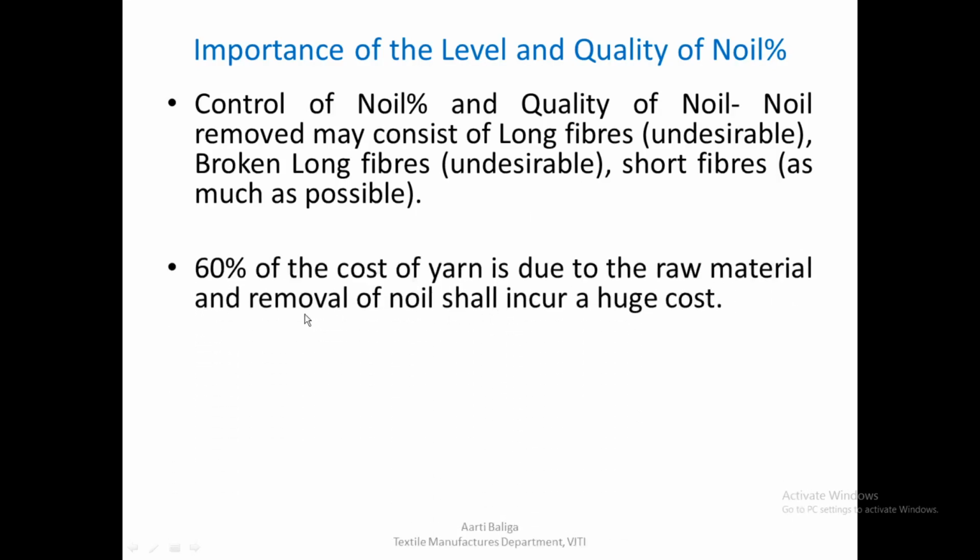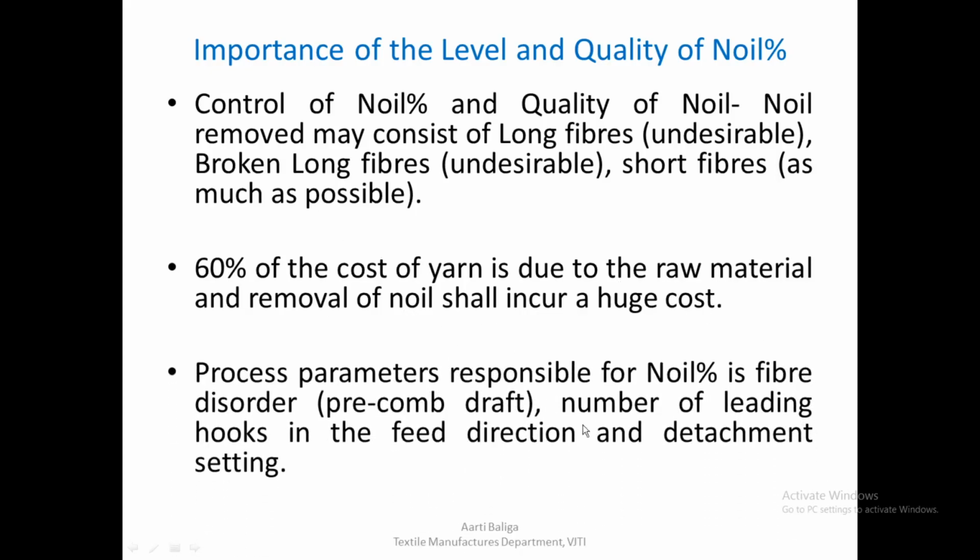60% of the cost of yarn is due to the raw material, and therefore removal of noil shall incur a huge cost. Process parameters responsible for noil percentage are fiber disorder, that is pre-comb draft, number of leading hooks in the feed direction, and detachment setting. And other than these, there are some other parameters which we shall see in the coming slides in detail.